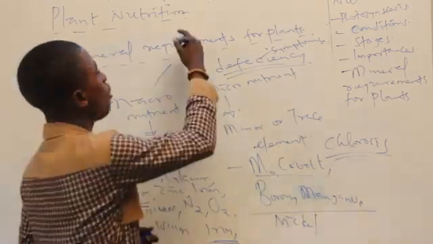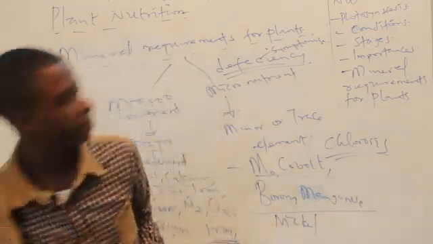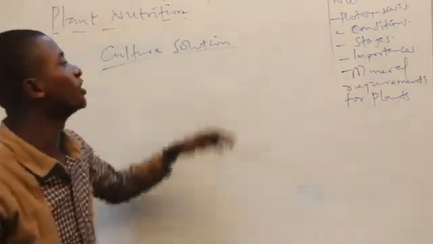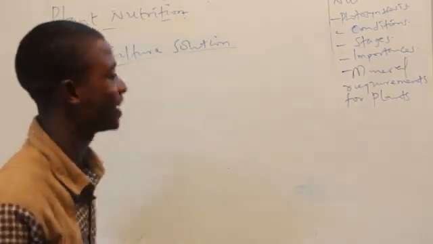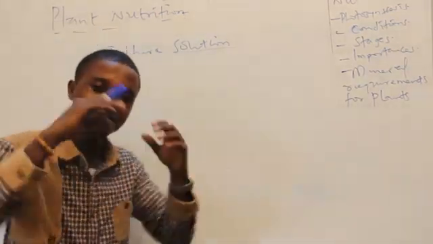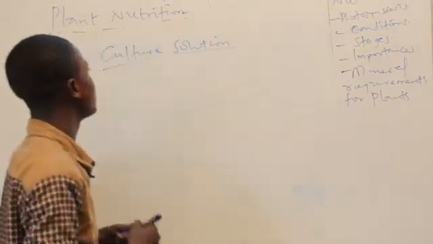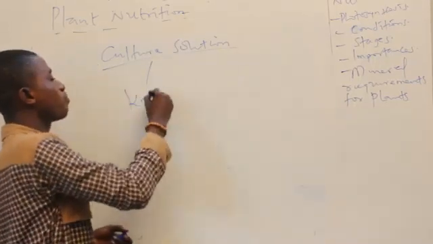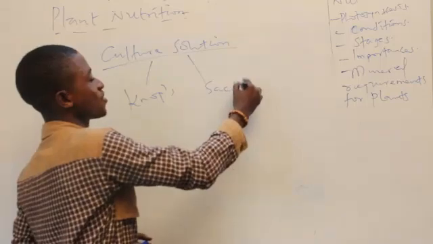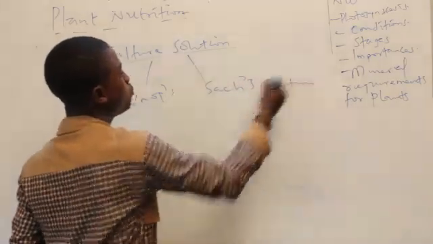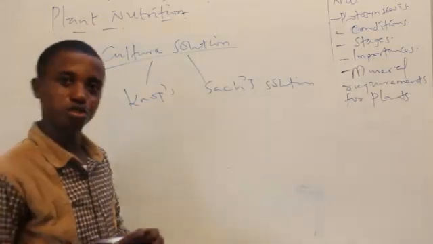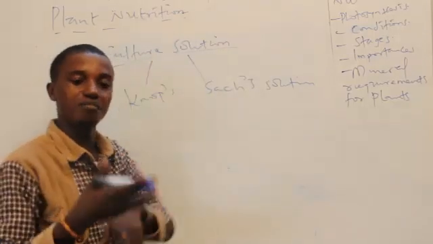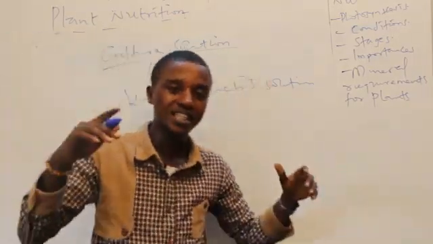Now, aside this, there's something we call culture solution. A culture solution is basically a solution that contains all the mineral requirements by plants. It's a solution, and in that solution, every requirement needed by plants is there. Now, there are two examples of culture solution that have been produced in the lab. We have what we call Knop's solution, and we have what we call Sachs solution. So you need to get conversant with these. They are examples of culture solution. A solution that has all the mineral requirements, has carbon, nitrogen, oxygen, all mineral requirements needed by plant.